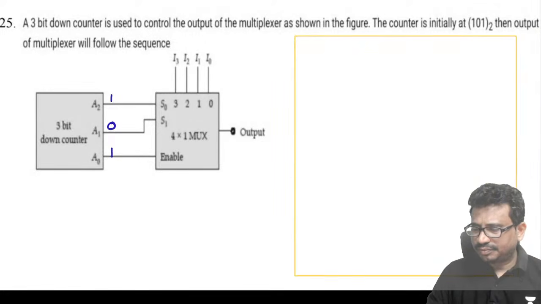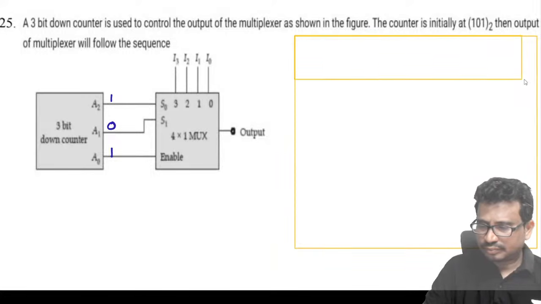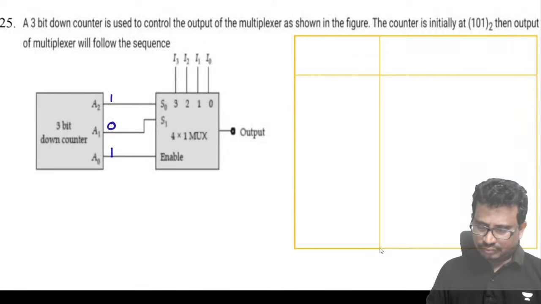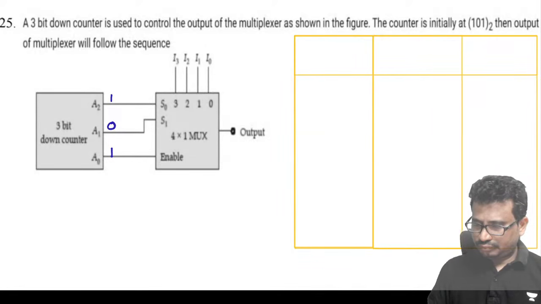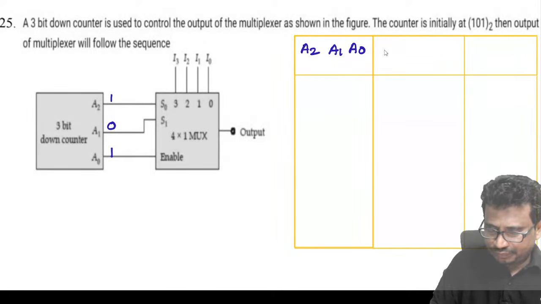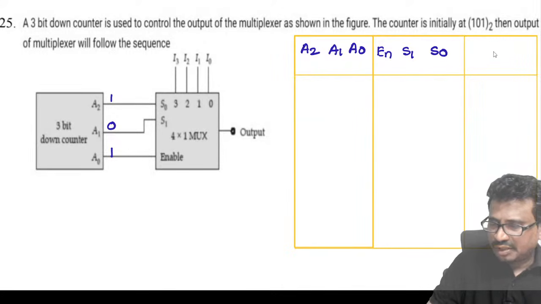If we form the tabular form, you can see this is A2, A1, A0, and we have S1, S0, and we'll do this as enable, and finally the output.